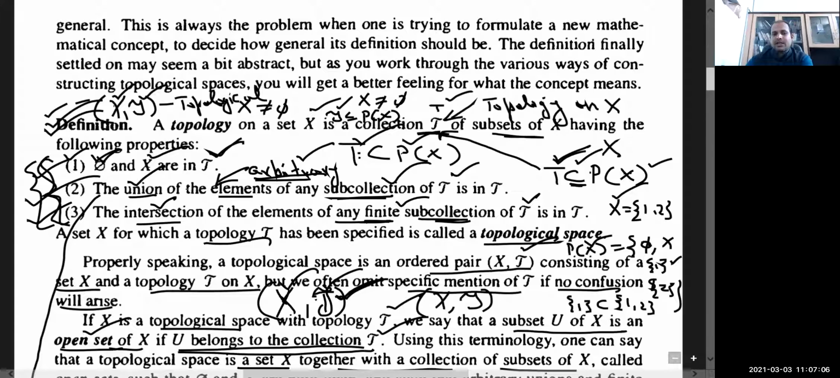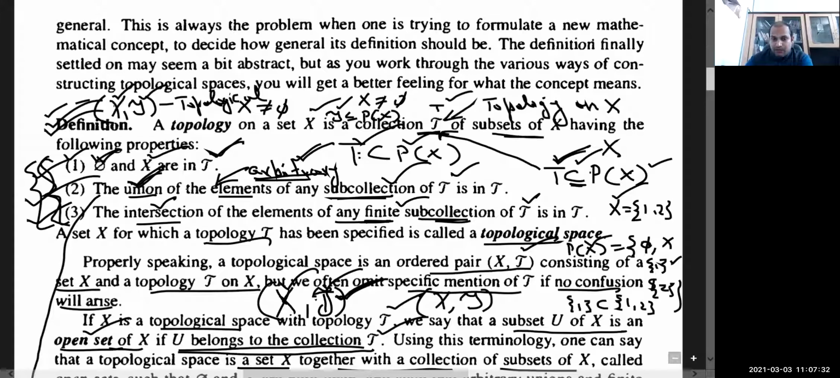That phi and X are in T. Union of an element. Here it's not written whether finite or arbitrary. Whenever it is not written, this means they are talking with respect to arbitrary union. Union of elements of any subcollection of T is in T. What this stands for, I already explained to you: this union may be finite, may be infinite. In case of infinite, it may be countable, it may be uncountable, depending on the index set.